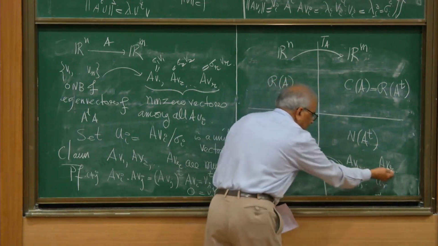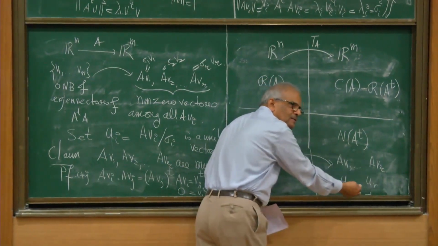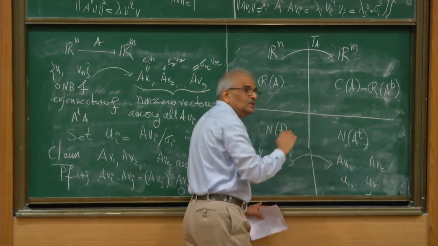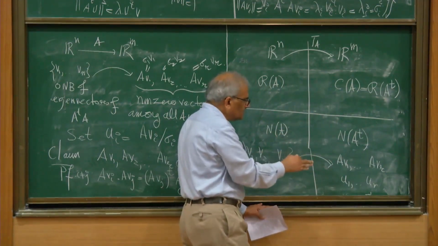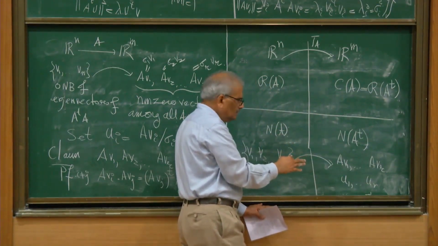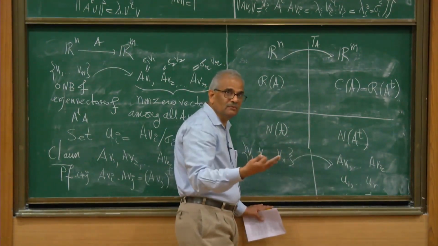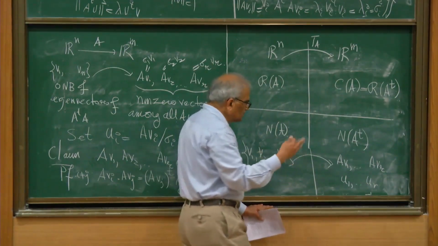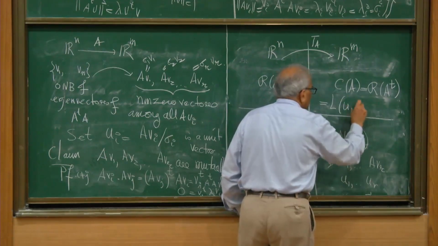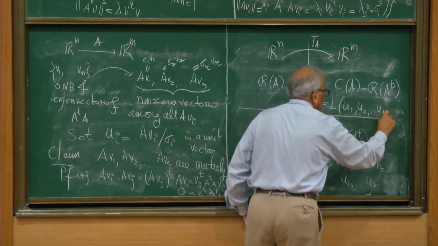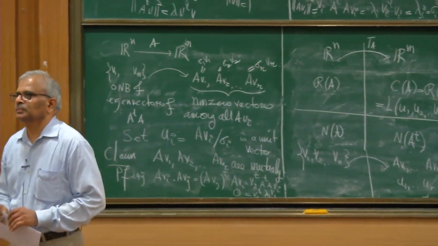If I divide by their length and take the subspace spanned by U1 up to Ur, I will get the column space, because every vector in the image of A is a linear combination of AV1, up to AVr, because V1 up to Vn was the basis. So the column space of A is really the linear span of U1, U2, up to Ur. Is that clear?